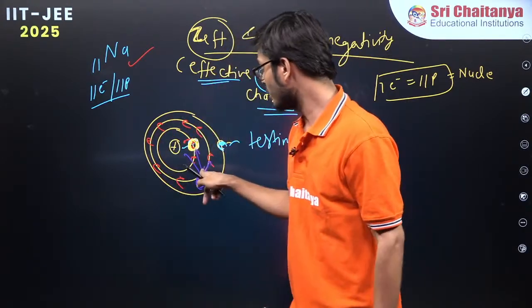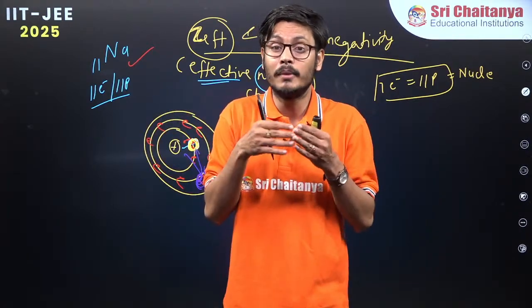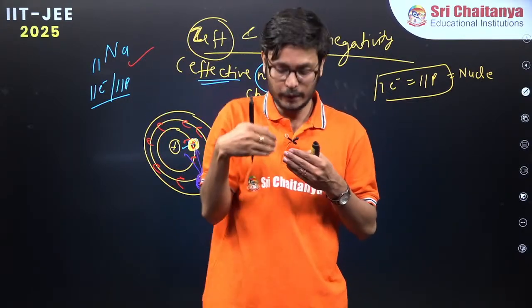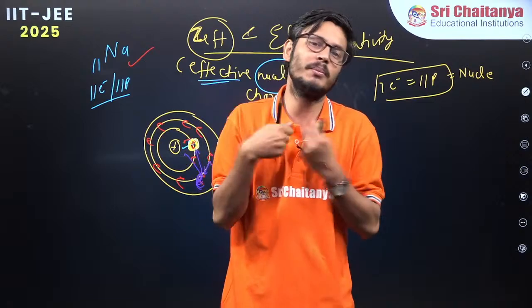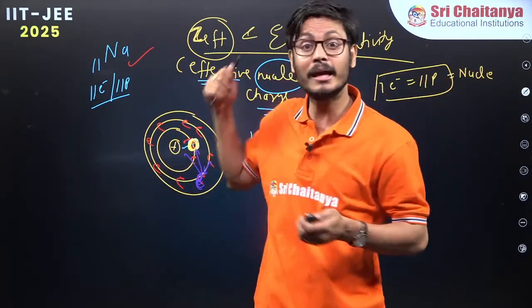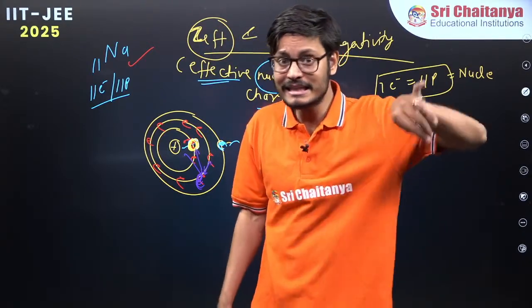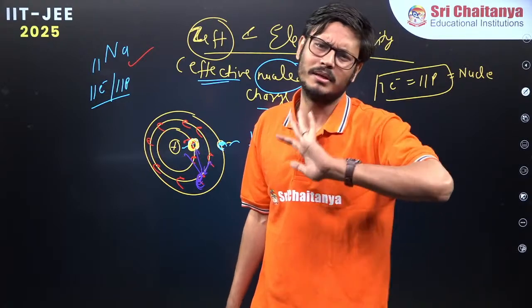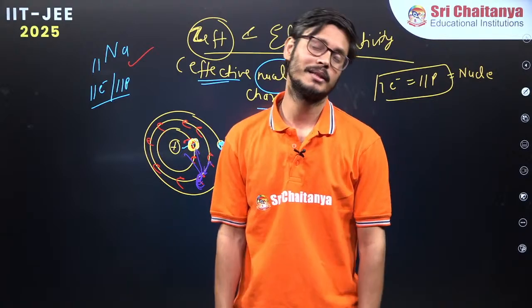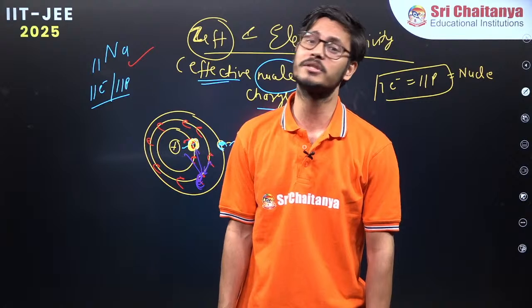So I asked this electron, are you experiencing the repulsion from the outer electron? It says, no, sir. I have no problem because this is me and this is the nucleus. Whatever electrons are present inside, between me and the nucleus, they are giving me the repulsion. I am not worried about the outer one. I will be kicking out the outer ones. My problems are these inner electrons. They are repelling me, they want me to go away. So I said, what happened with you then? Sir, I am able to experience less positive charge. I am not able to experience all the 11 positive charge.